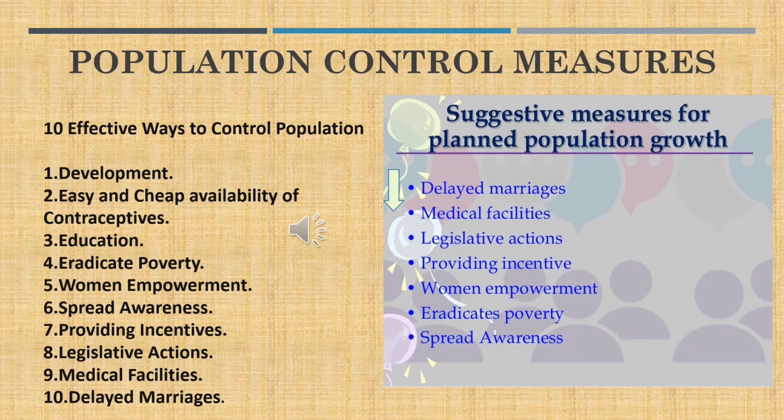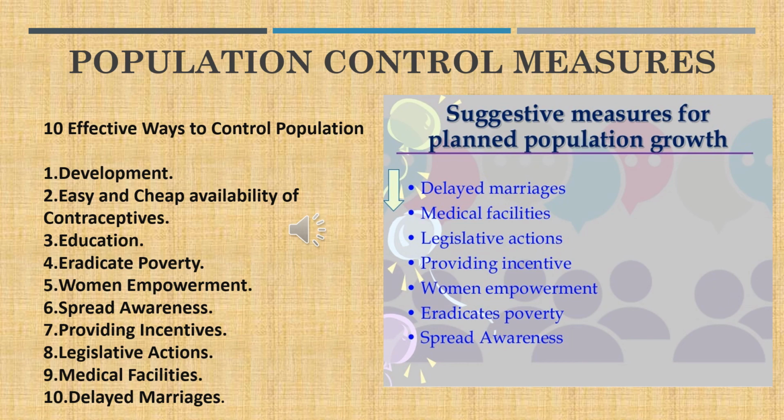Here let us see what are the different measures that can be used to control the population. There are 10 different effective measures to control the population. Development, economically and socially. Easy and cheap availability of contraceptives.